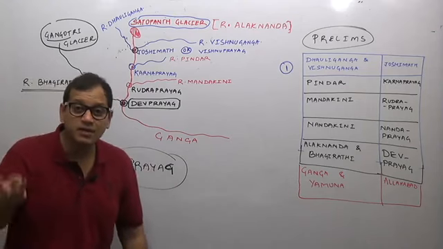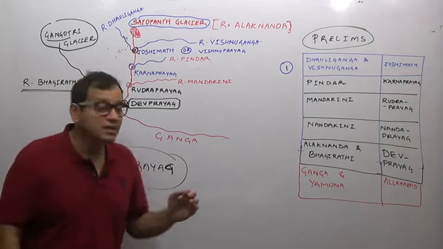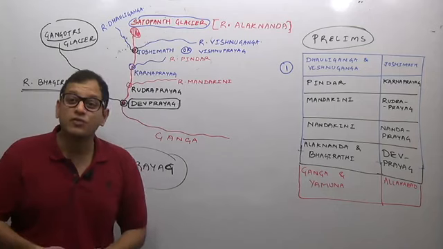From where does river Bhagirathi originate? From the Gangotri glacier. From where does the river Alaknanda originate? From the Satopanth glacier. In which state? In the state of Uttarakhand.